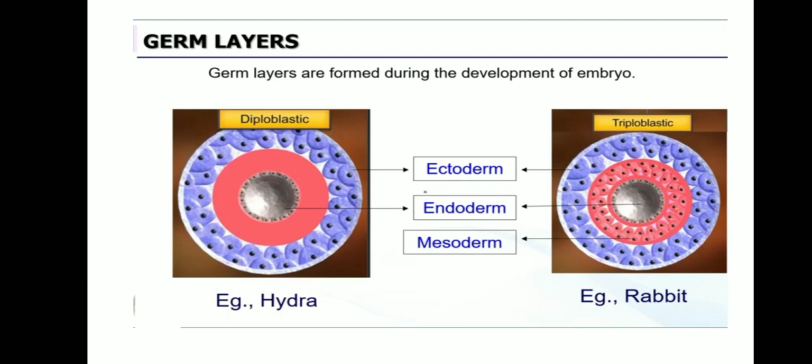Inner endoderm. Okay, in between mesoderm, outermost ectoderm. So three layers are present, means that is triploblastic. So based on the presence of the germ layers, it is classified into diploblastic and triploblastic.